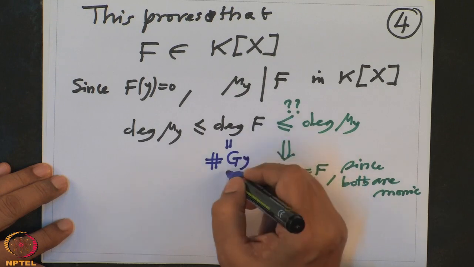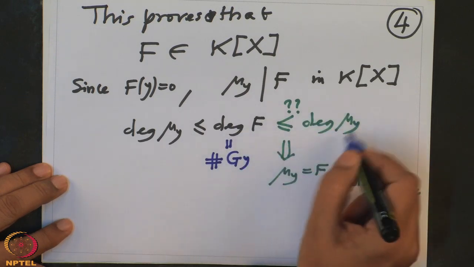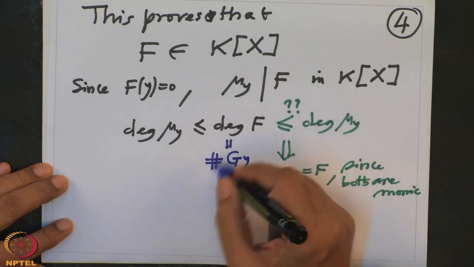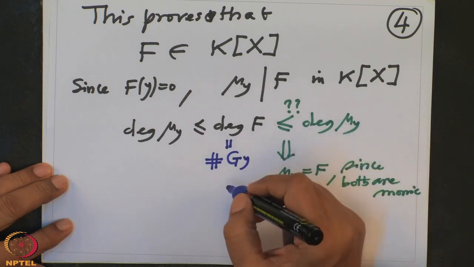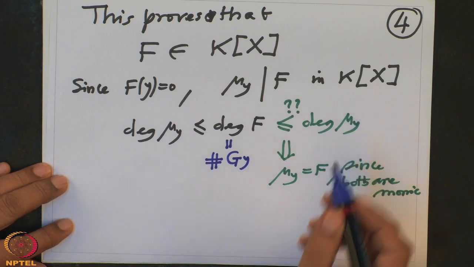So these degrees I know, and if I want to prove this, I should prove that this mu y has so many zeros.